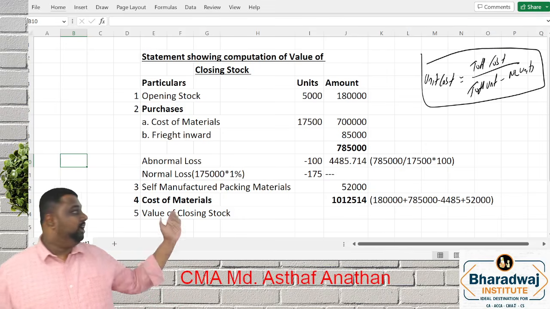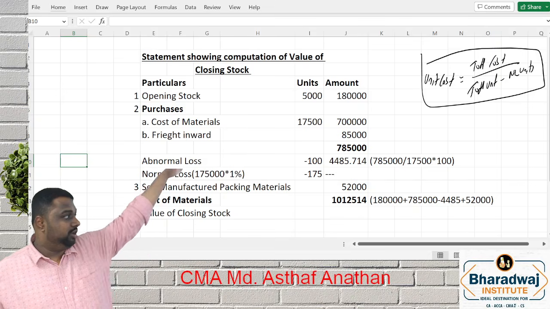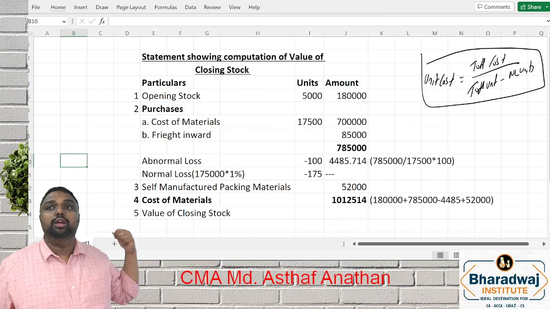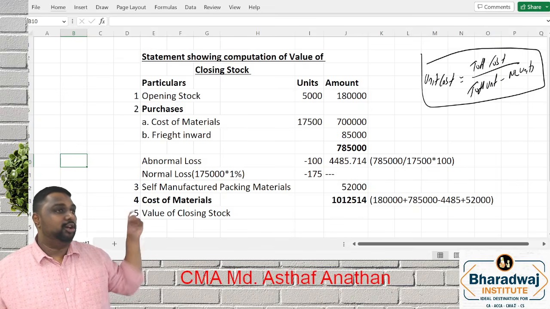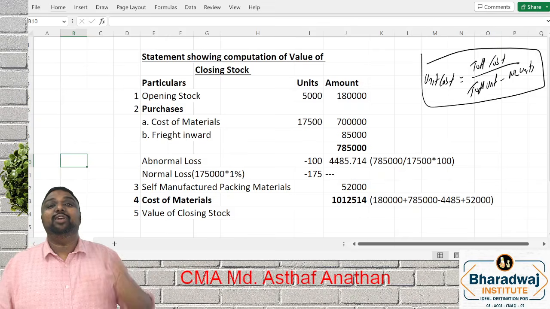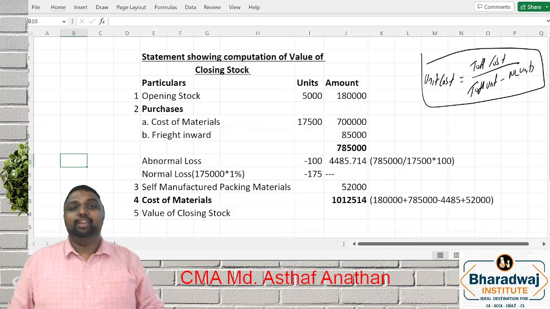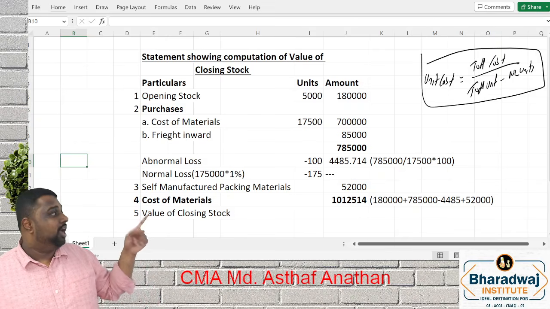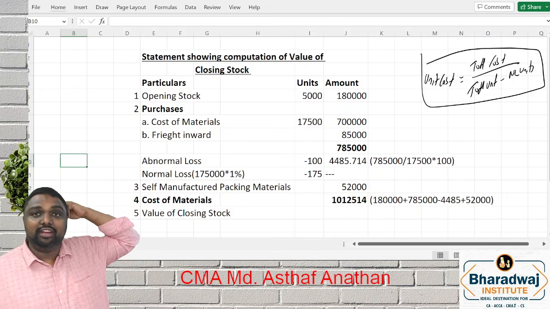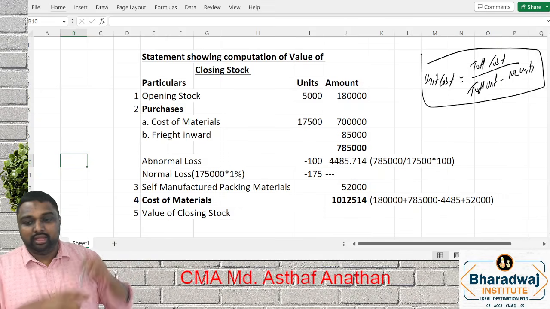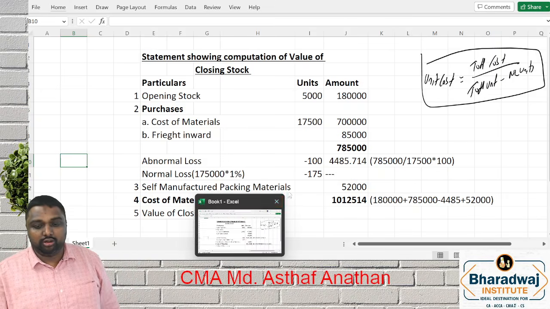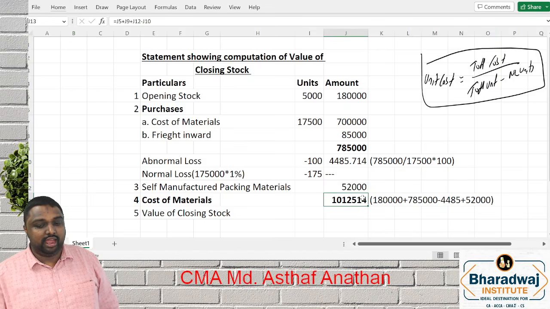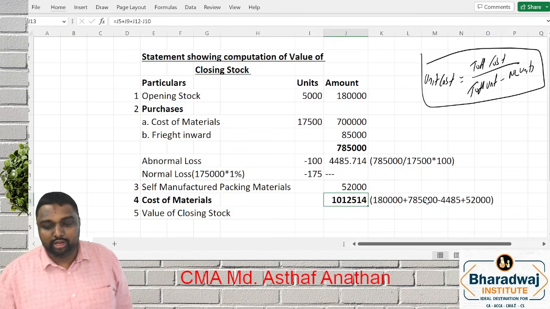That is, you take all the cost, material, labor, overhead, every cost, divided by the input minus your normal loss unit. Then only you will get the equivalent unit cost. Here you should not reduce abnormal loss cost, because abnormal loss is already taken into costing P&L. That amount is not considered under your total cost. We are taking 10,12,514. So how will you get the equivalent unit cost?